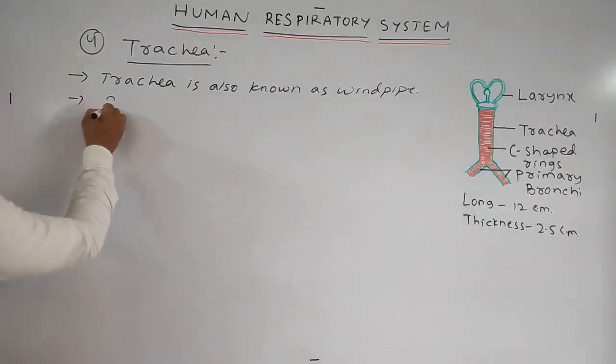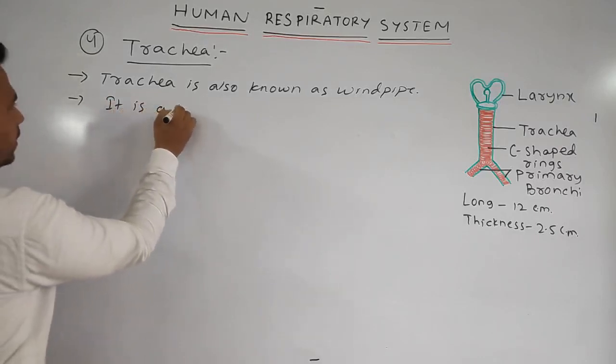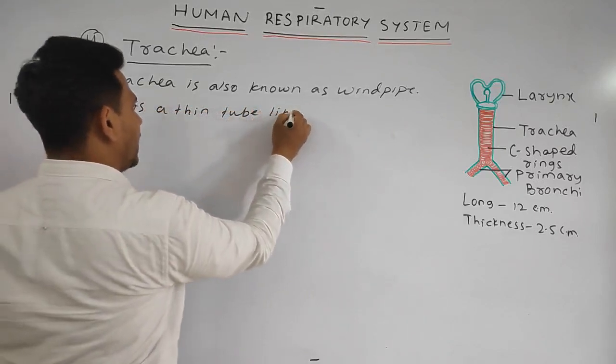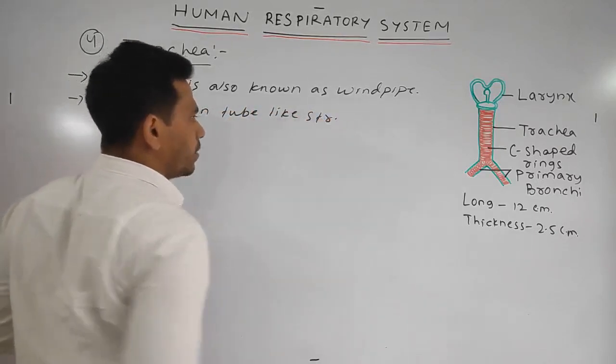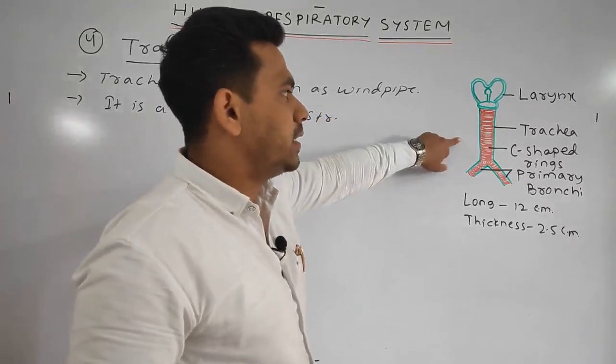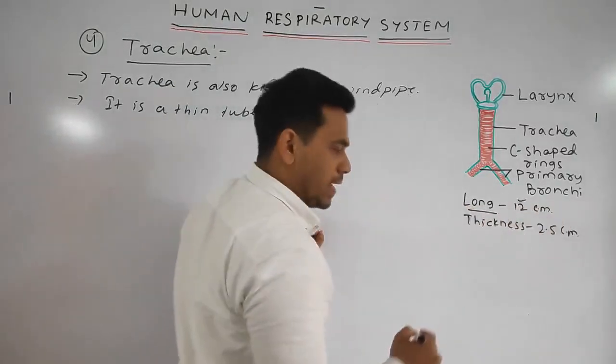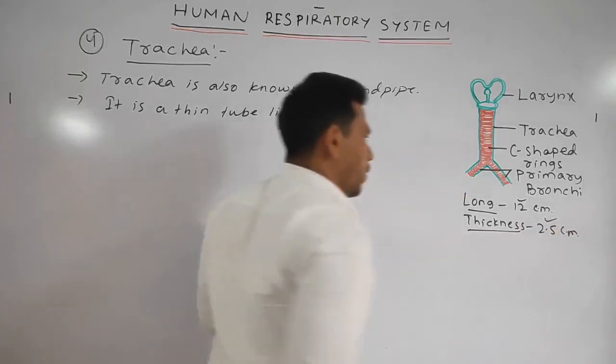Next, it is a thin tube-like structure. You can see here the trachea is a thin tube-like structure having a length of around 12 cm and a thickness of around 2.5 cm.